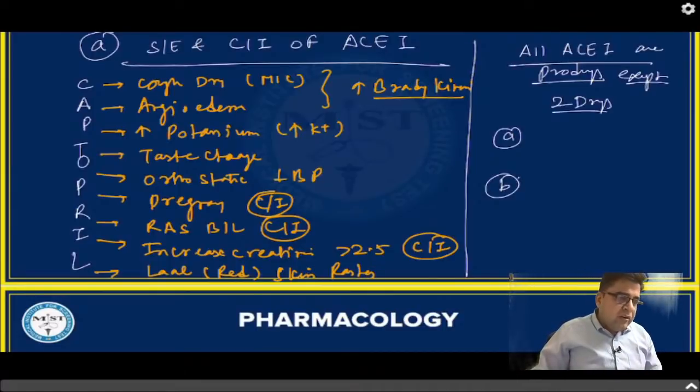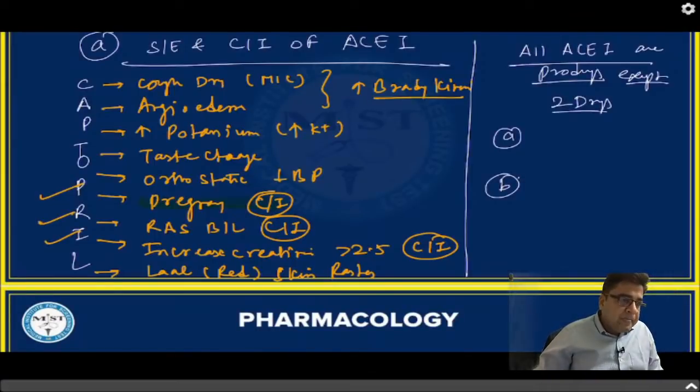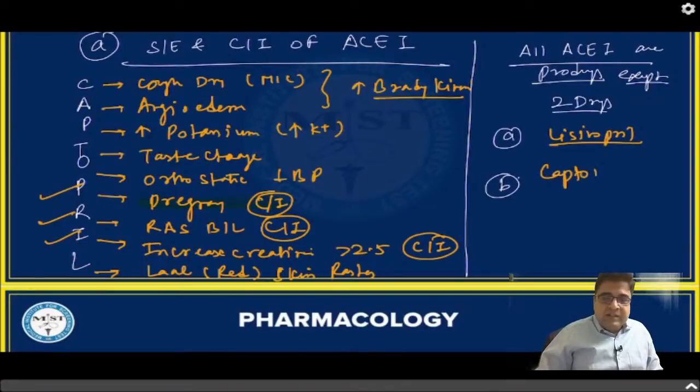Three contraindications we have discussed here: the first is pregnancy, second is renal artery stenosis, third is increased level of creatinine. And all ACE inhibitors are prodrugs except two medicines, lisinopril and captopril.